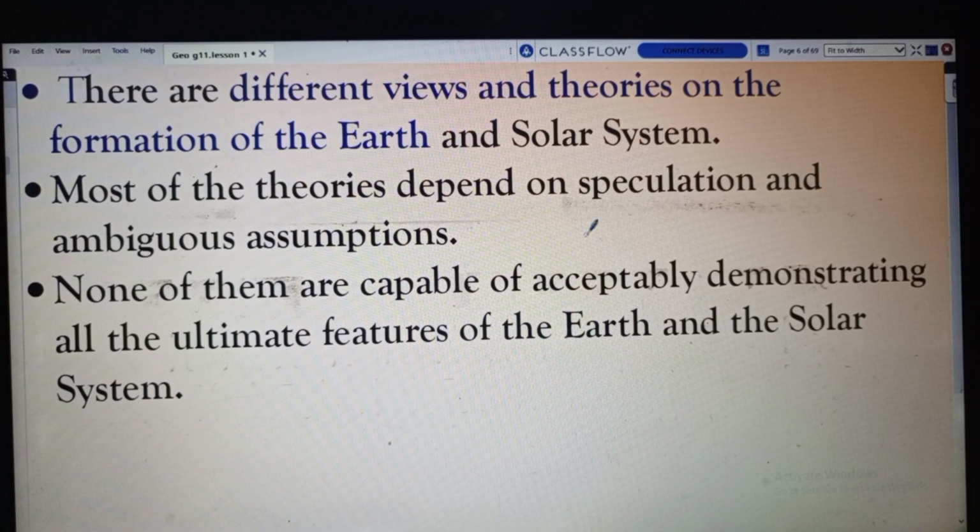Most of the theories depend on speculation and ambiguous assumptions. Even if there are many theories, that means none of them are capable of acceptably demonstrating all the ultimate features of the Earth and the solar system, because they are based on ambiguous assumptions.